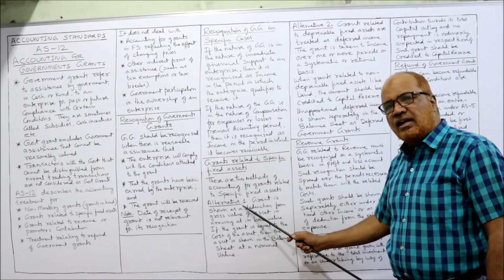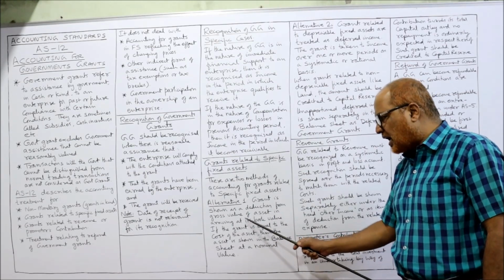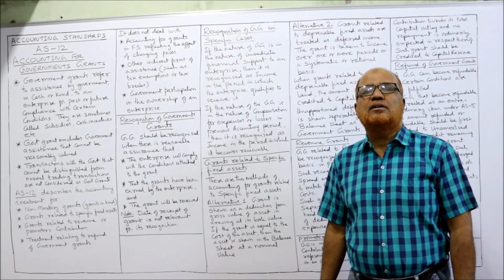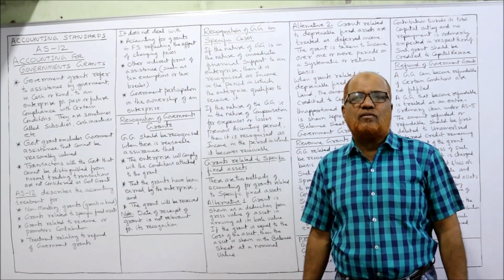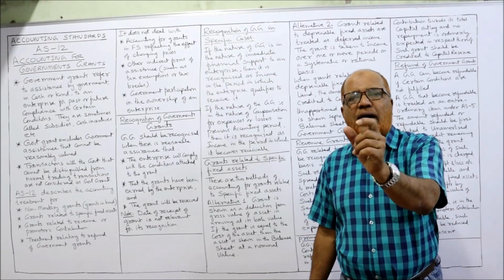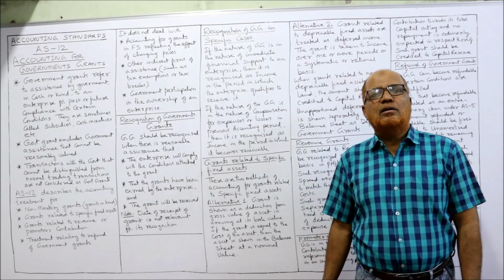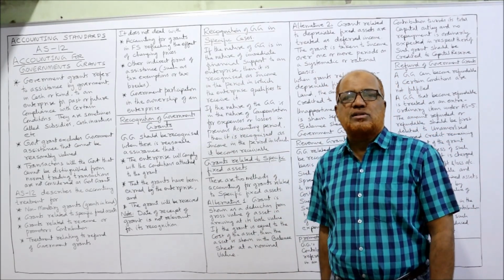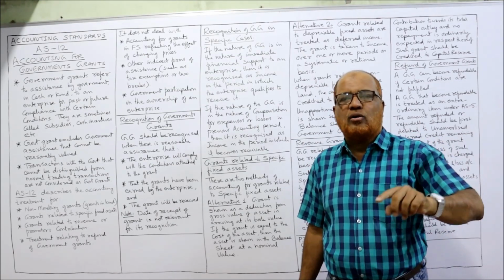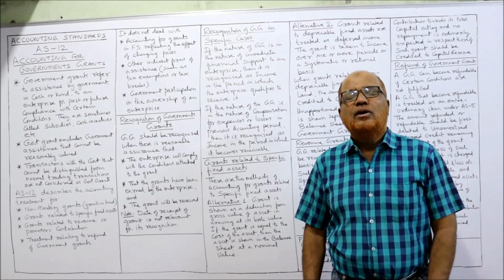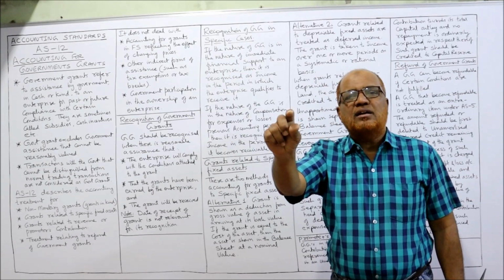The first method is alternative one. The grant is shown as a deduction from the gross value of the asset in arriving at its book value. First method: the grant received should be deducted from the cost of the asset, and the net book value should be shown in the financial statements. Example, if the machine cost is 10 lakh rupees, out of 10 lakh rupees, 4 lakh rupees are contributed by the government as a grant. So deduct 4 lakh: 10 lakh rupees is the cost of the machine, 4 lakh rupees is the grant received.